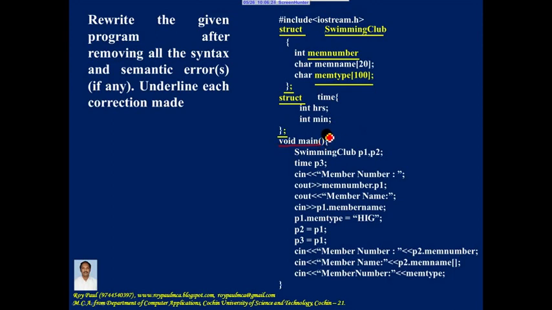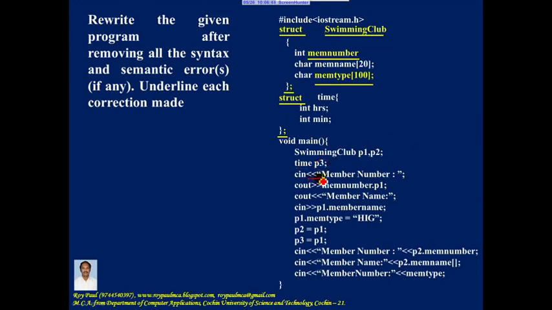Now void main, opening curly bracket, closing curly bracket, no mistake. Swimming club is the name of a structure. P1 and P2 are structure variables, so no mistake. Time is the name of a structure. P3 is a structure variable, no mistake.